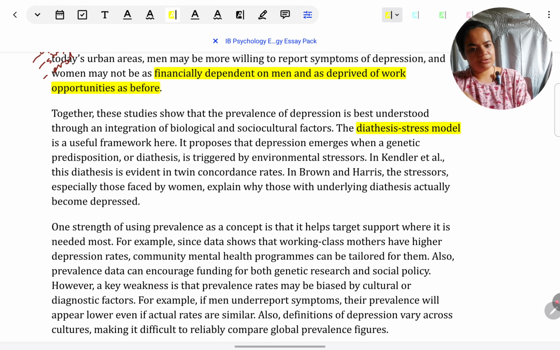Kendler and the biological genetic argument might be showing the diathesis risk factor part of depression, and Brown and Harris's sociocultural view is showing the stress factor, the environmental factors. So taken together, genetic vulnerability and environment, adversities from both sides might be creating depression in women. As I told you, it's relevant to this essay, so I have put it here. In every essay you won't have to do this. It's only for those essays where arguments can be reconciled that you can have a paragraph like this.